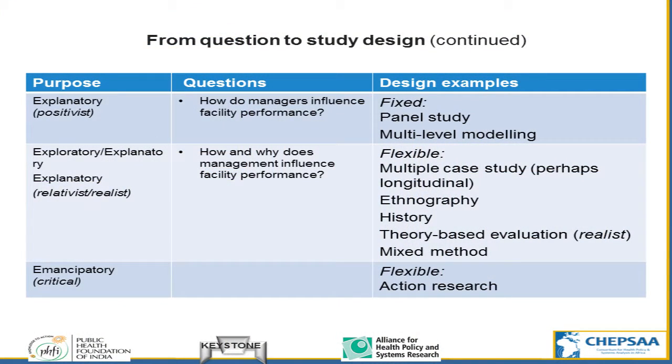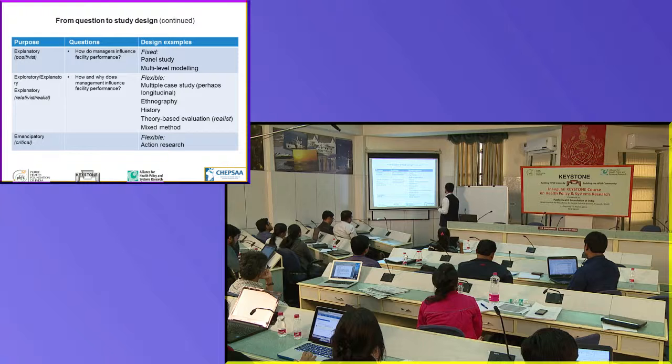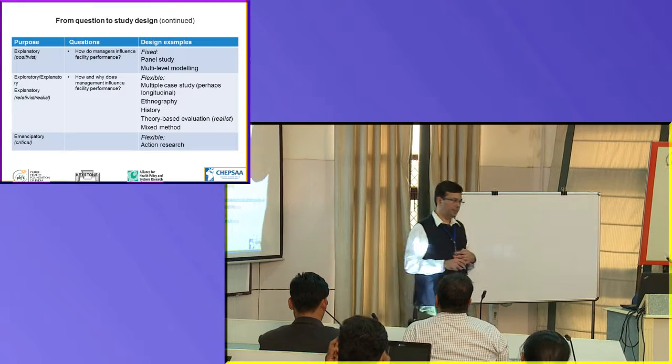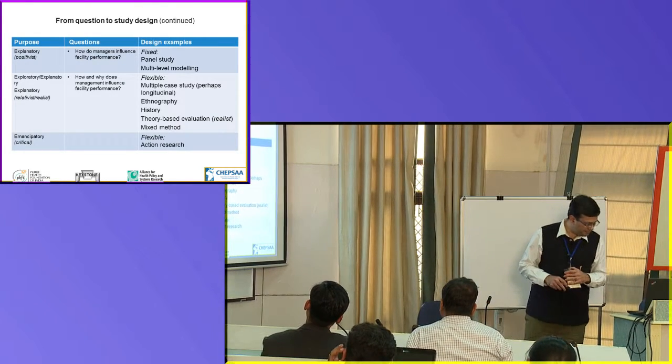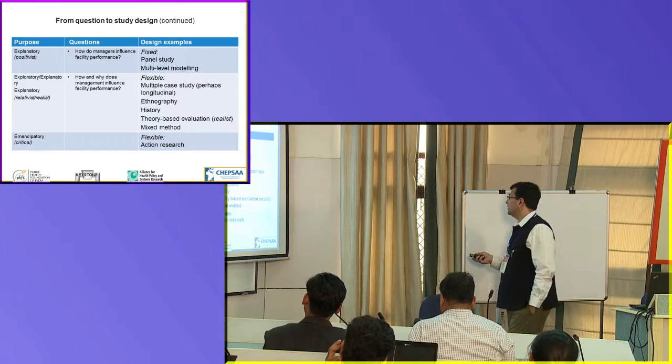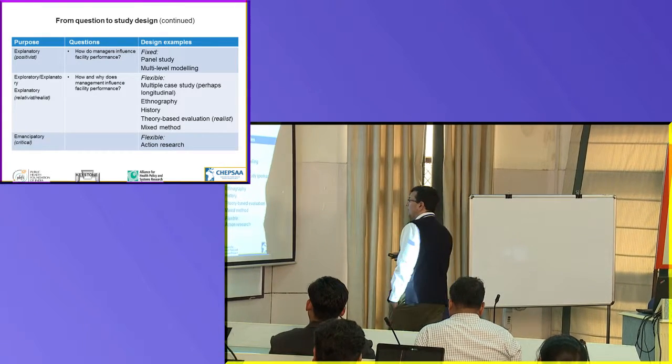How do managers influence facility performance? Multi-level modeling, though, but this is a positivist take on explanation. So modeling is an approach in which you numerically establish relationships. You create a model of how something can succeed in a system. So this sort of study design can be used for an explanatory study, but with a more positivist focus. How to manage and influence facility performance.